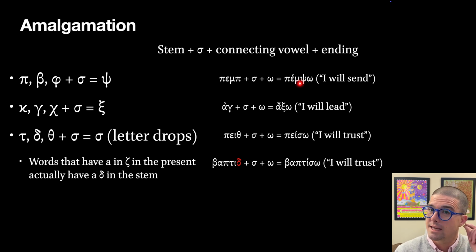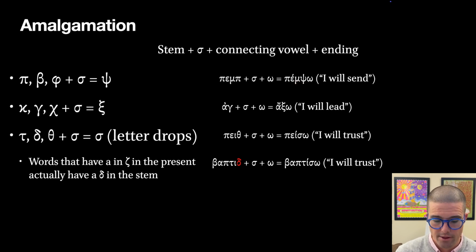So you can still sort of hear that sigma in there, but you don't see it. The visualization of the sigma is lost. So pempso is I will send, just as luso is I will loosen, but the sigma is sort of embedded in that letter.